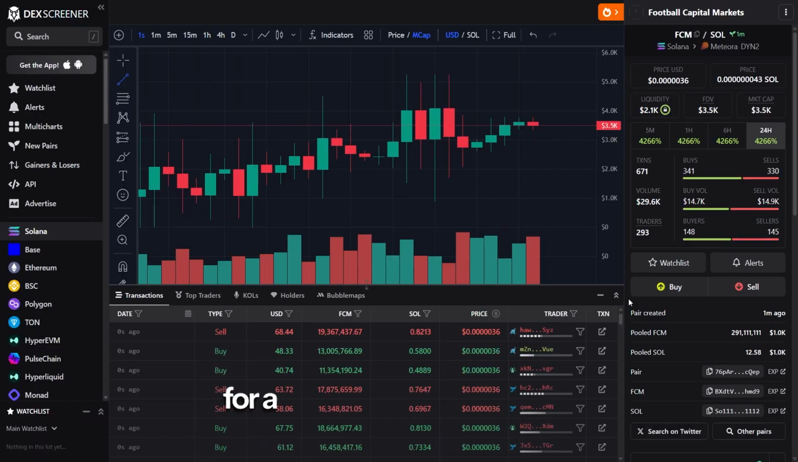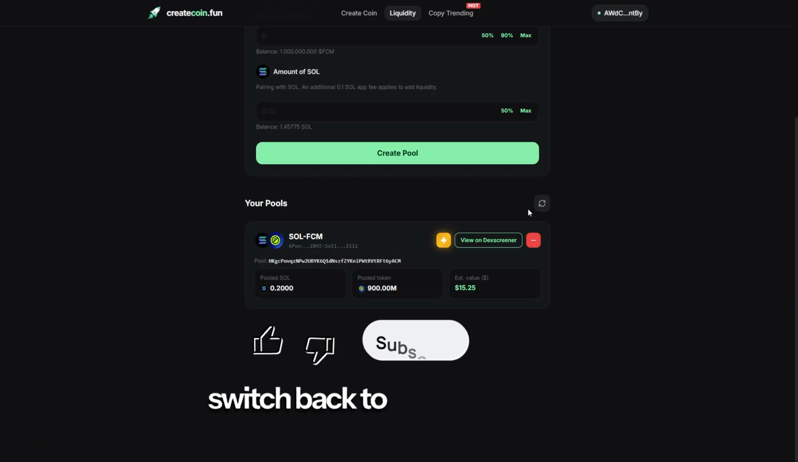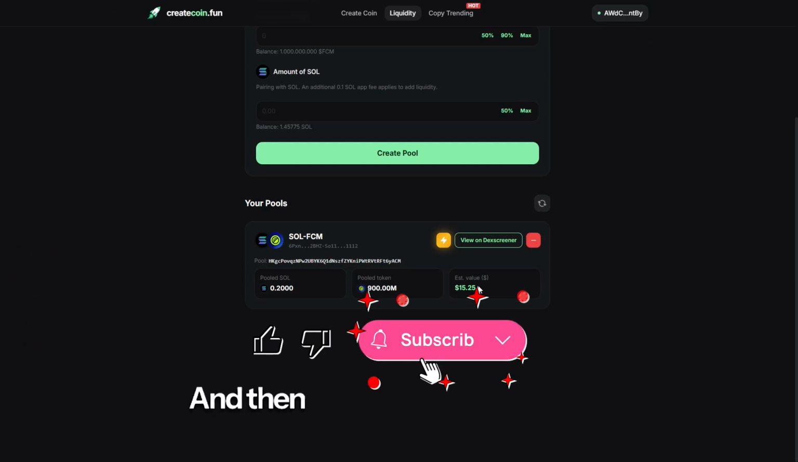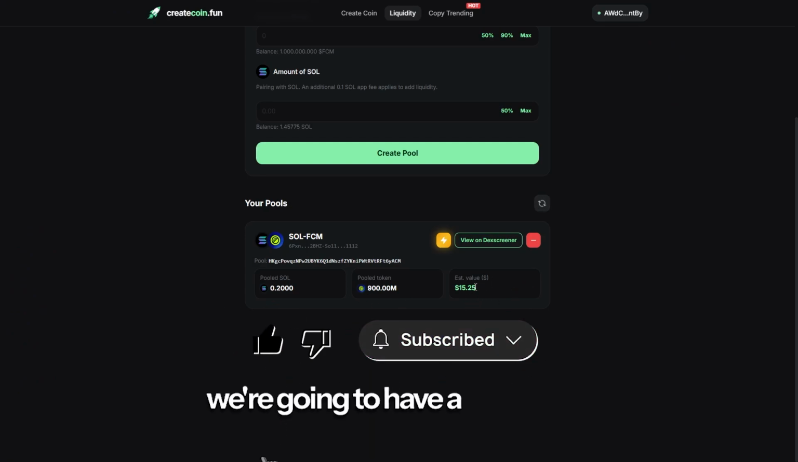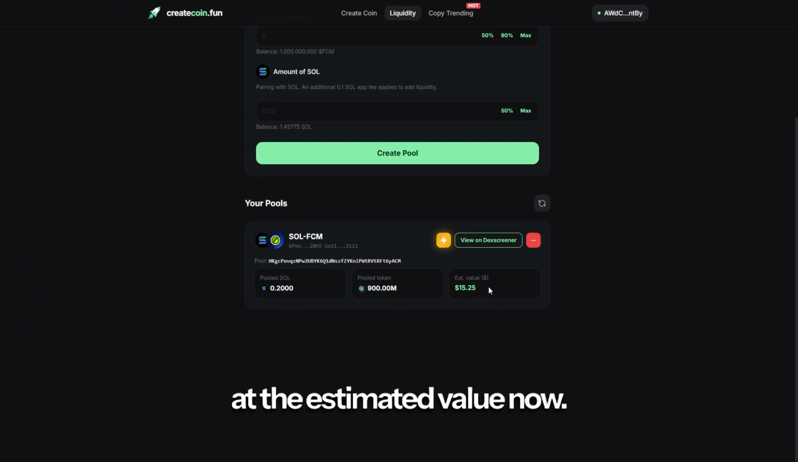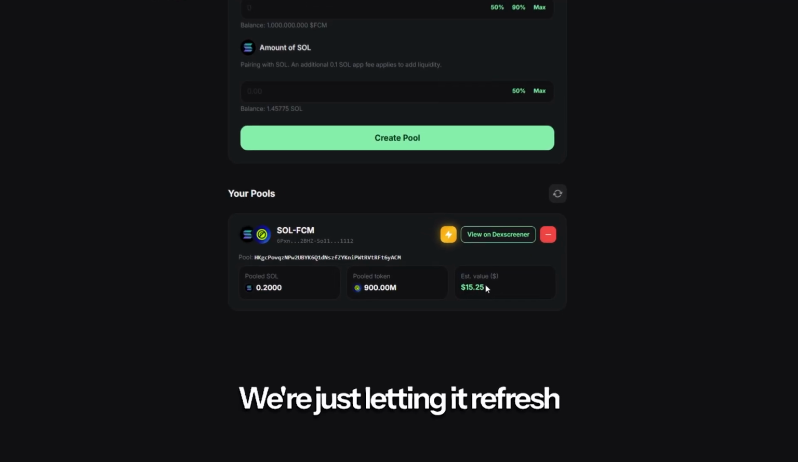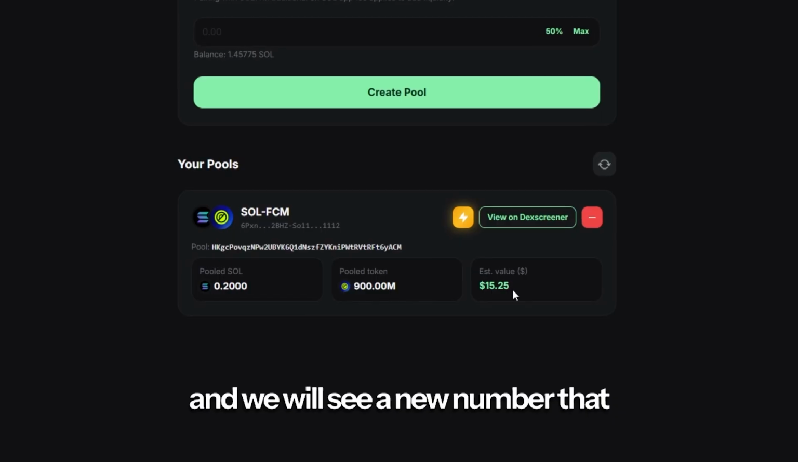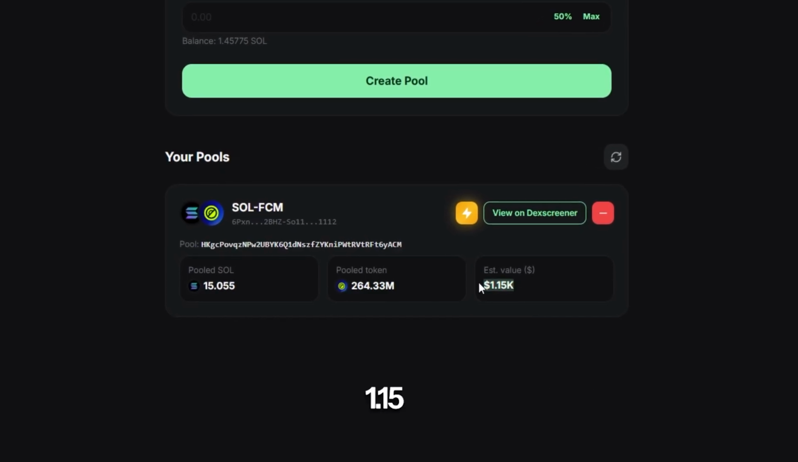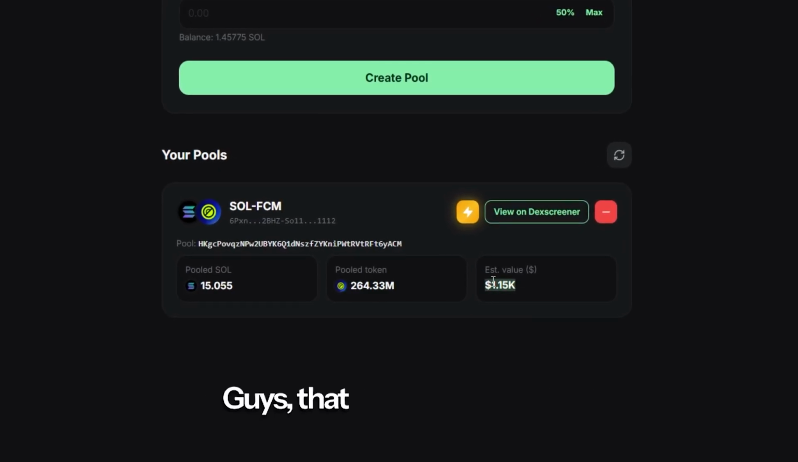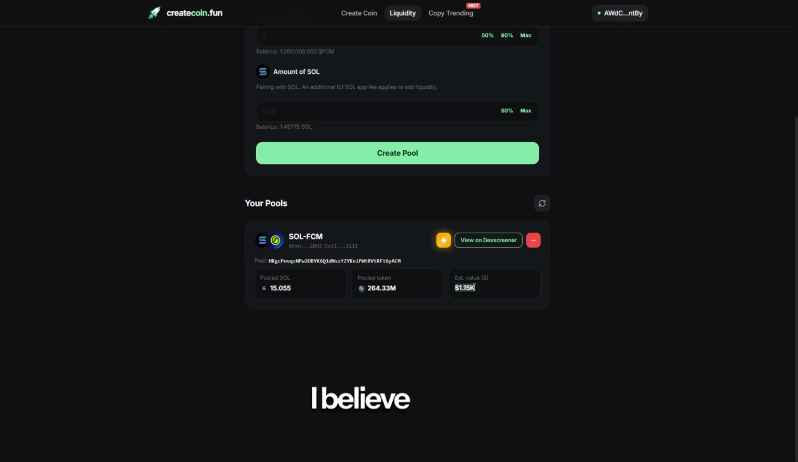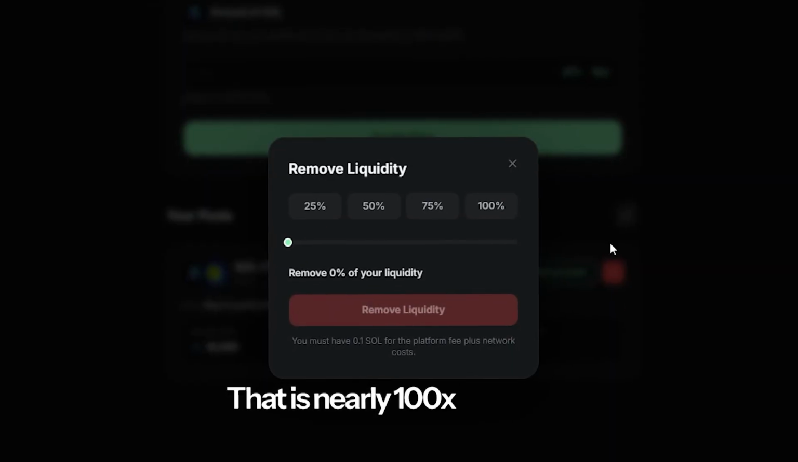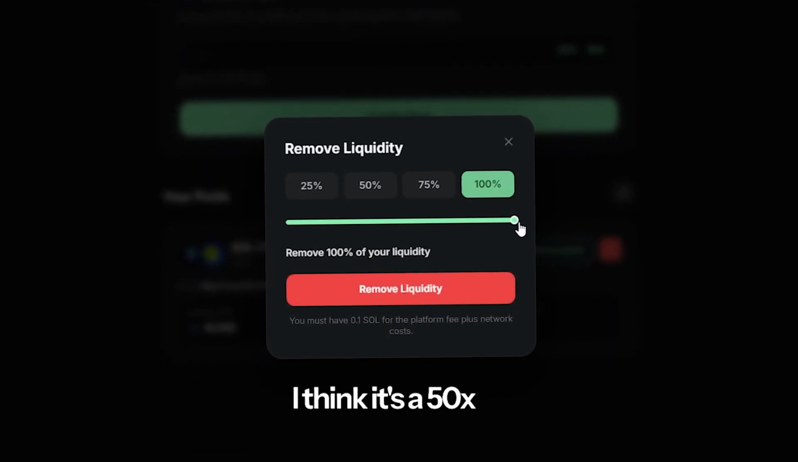We're going to run this for a little bit, and then we will switch back to createcoin.fun. Then we're going to have a quick look at the estimated value now. Okay, so it is at $15 currently. We're just letting it refresh, and we will see a new number that will hopefully be much higher. 1.15k, guys. That is very impressive. I believe that is nearly 100x, basically. I think it's like a 50x or something like that.